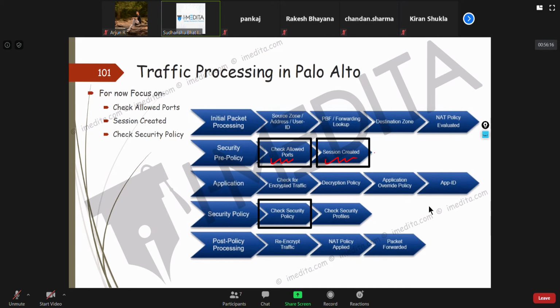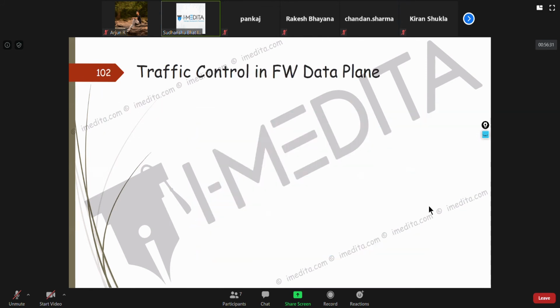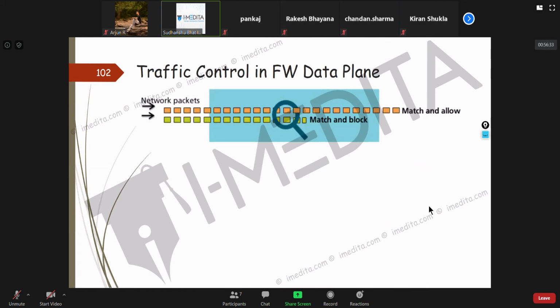We have seen sessions created, even session IDs and all, and we'll make a security policy to allow certain things. Although we have discussed certain things practically, we just discussed them theoretically. Whenever traffic comes to the firewall, it will be either matched and allowed or matched and blocked. So only two scenarios.